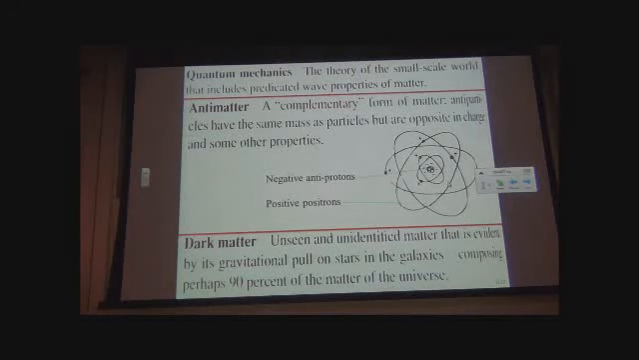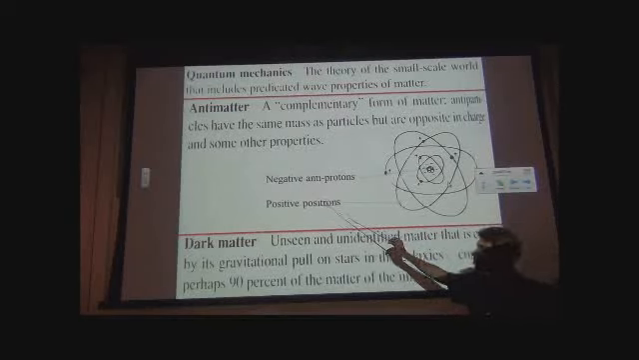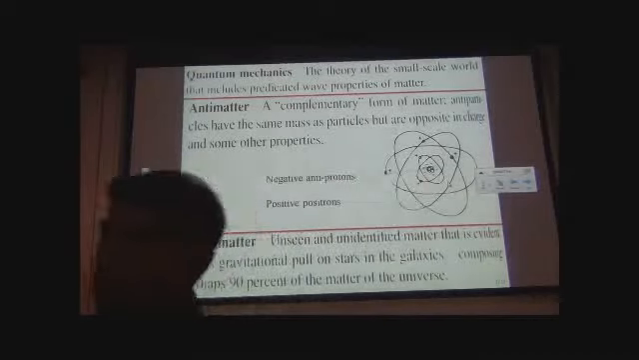So if you bring an antiproton and a proton together, they will just completely, flash of light, complete conversion into energy. Same thing with a positron. A positron is the antimatter equivalent of an electron. So if you bring a positron and an electron together, they will annihilate, just a flash of energy, and there's no matter left.